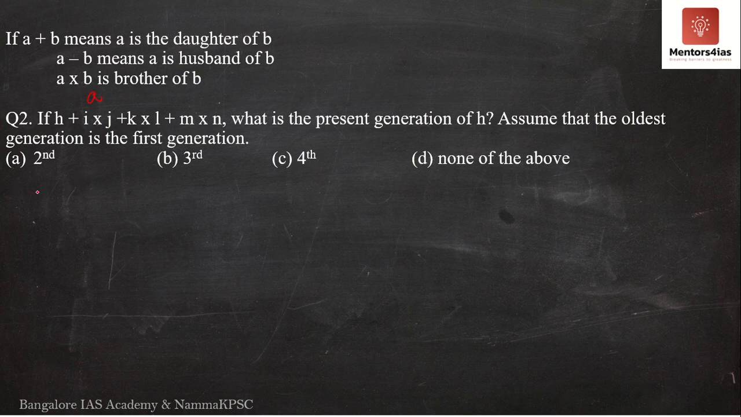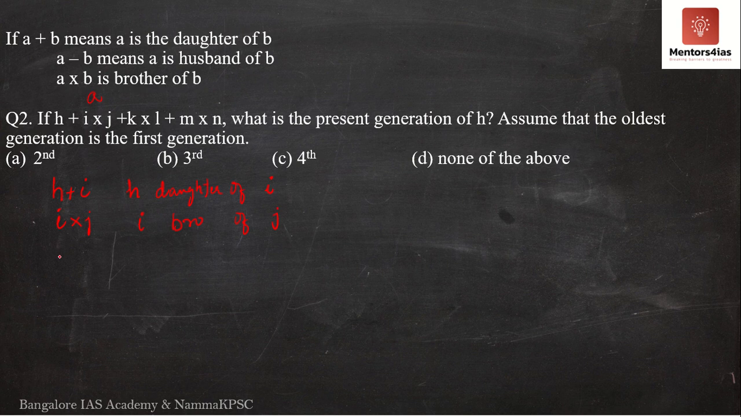Again, same thing. H plus I. What does H plus I mean? H is daughter of I. Now the gender does not matter here because the question is asking for the generations, not the relationship between them. But to draw the family tree, I'm just going to write this down over here step by step so that it's easier for everybody to understand. Next we have I cross J. What does I cross J mean? I cross J means I is the brother of J.